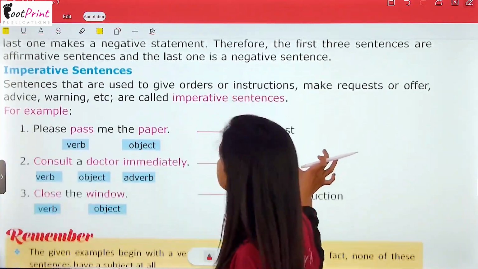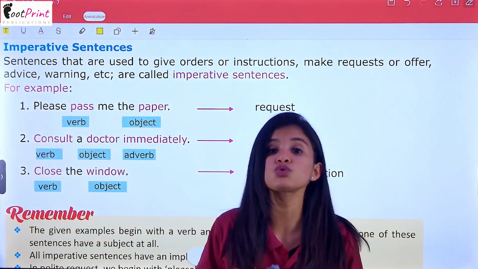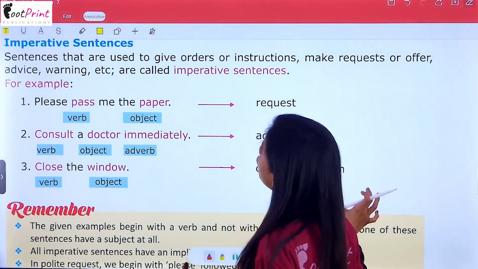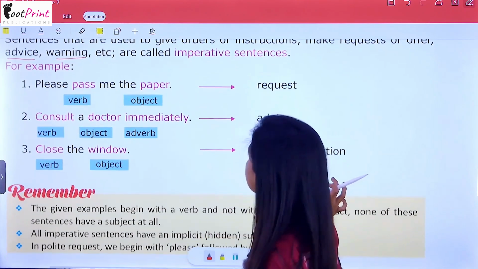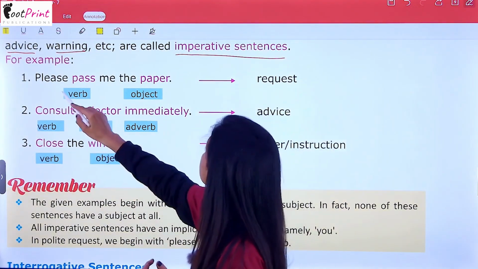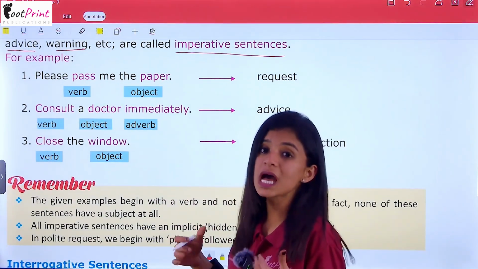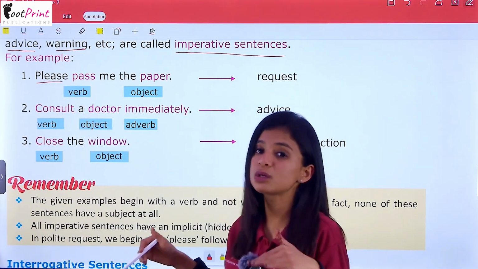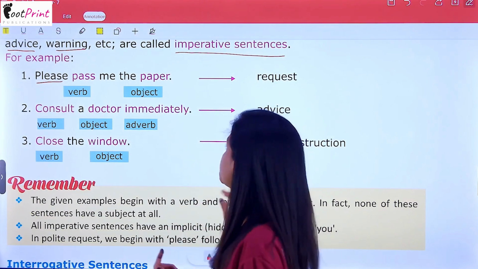Next type we have is imperative sentences. Now, these are the sentences that are used to give instructions or orders or requests or an offer, even an advice, warning, etc. So these sentences are called imperative sentences. For example, please pass me the paper. This is a request. So someone is asking that please pass me the paper. So please is used here, which shows that we are requesting someone.